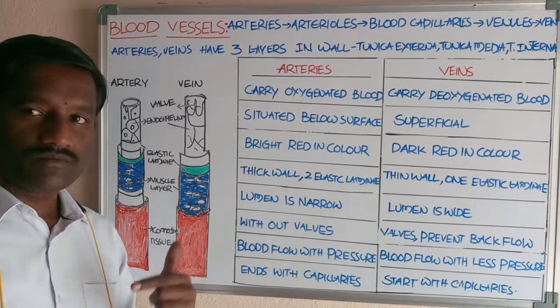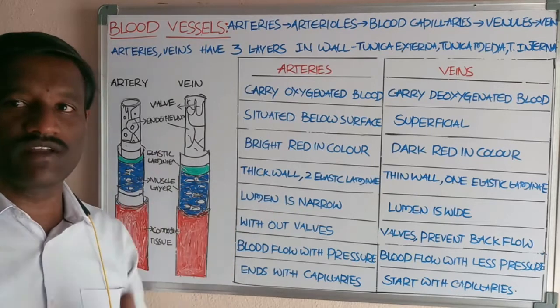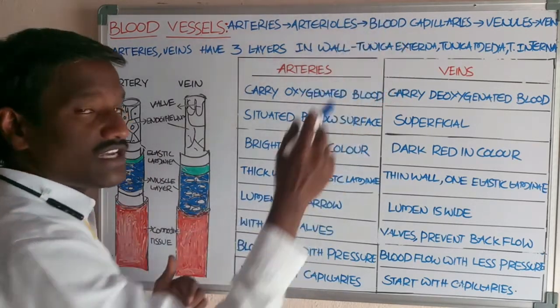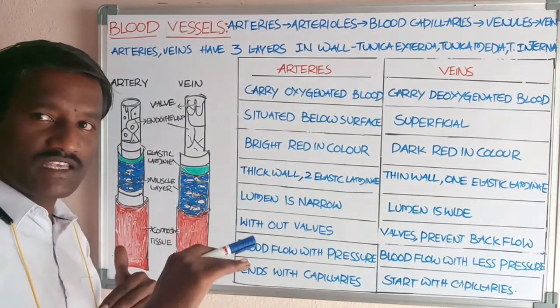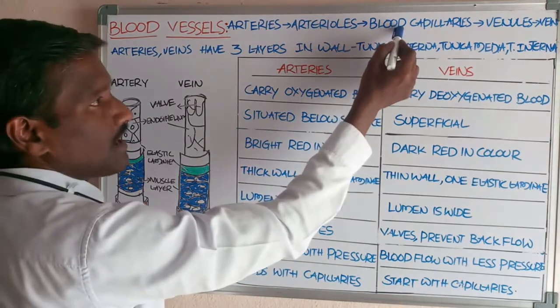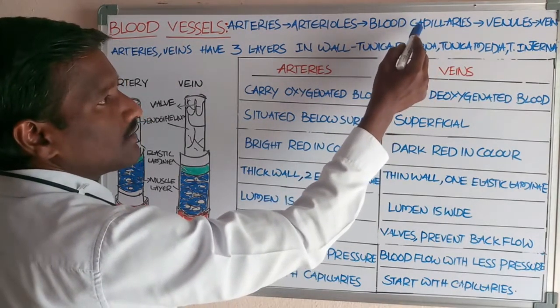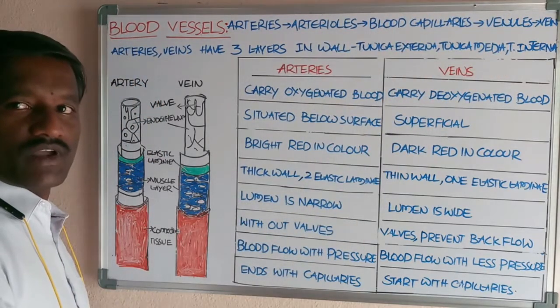After the exchange of some amount of the substances with the ECF, the blood capillaries pump the blood into the venules.